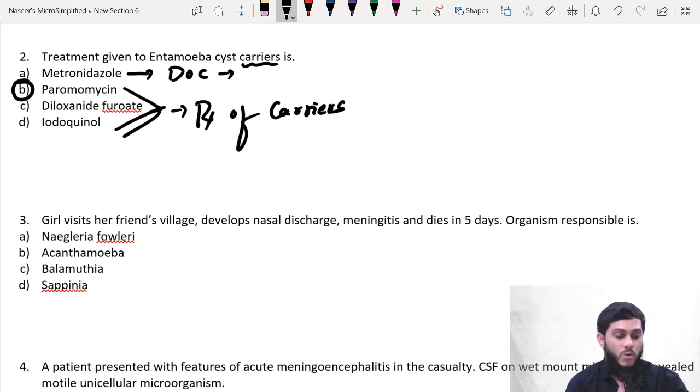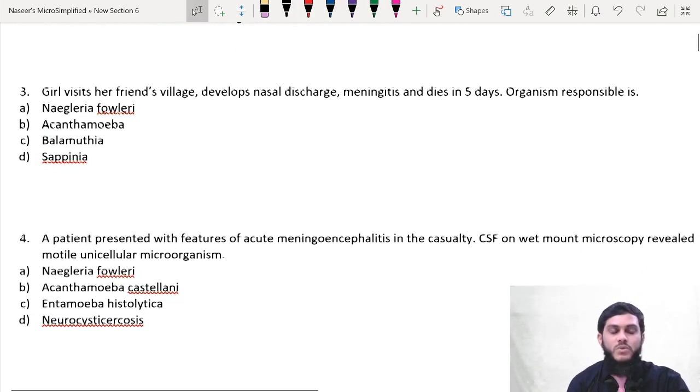So once again I'm telling you, if more than one option is right, in PJ you have to select all the options. In other examinations you have to look for the appropriate answer, or the most common answer, right? You have to go for the appropriate answer, that is the most common thing in that situation, or in that concept which they are explaining in the question.